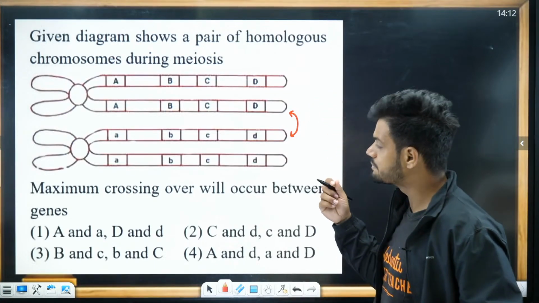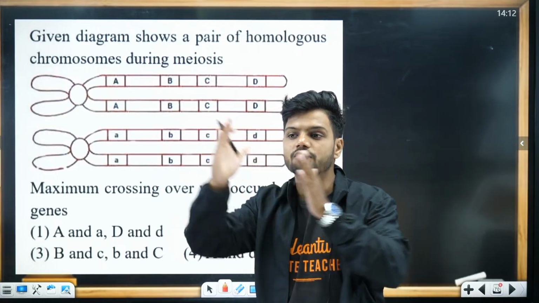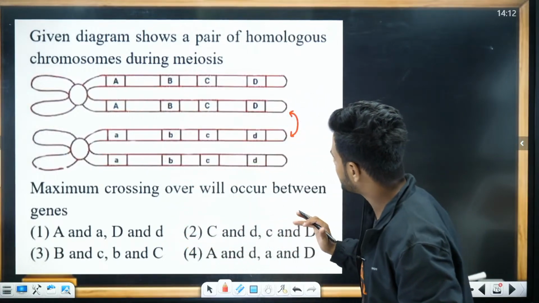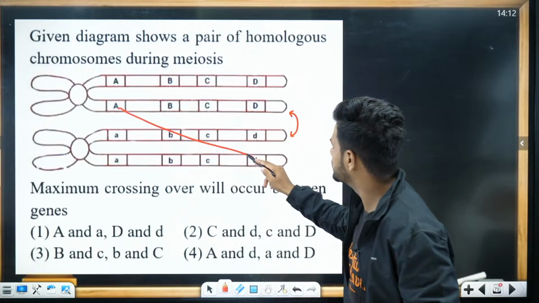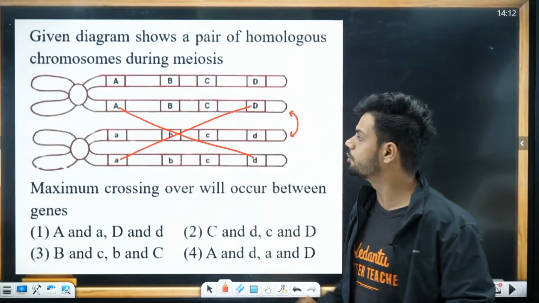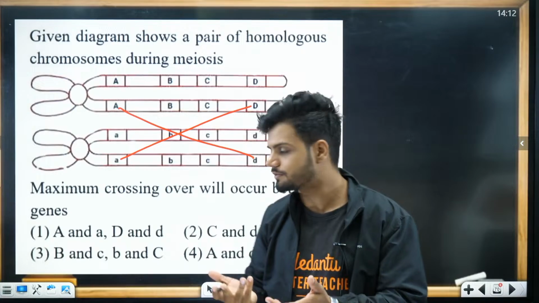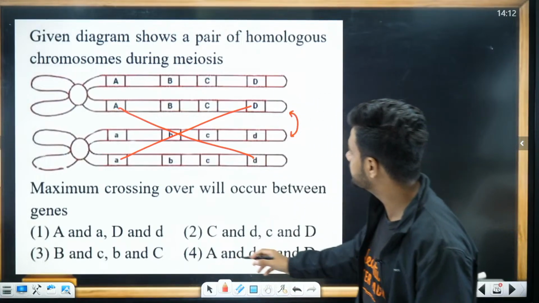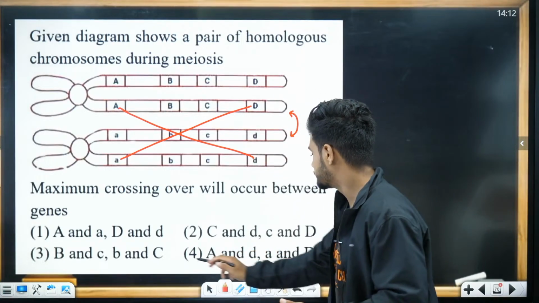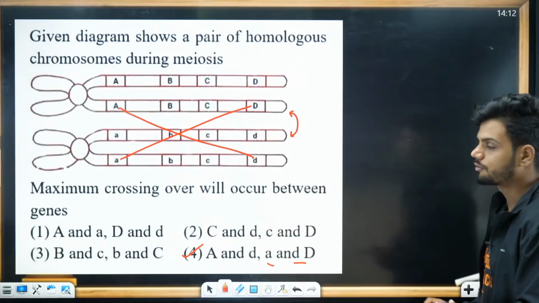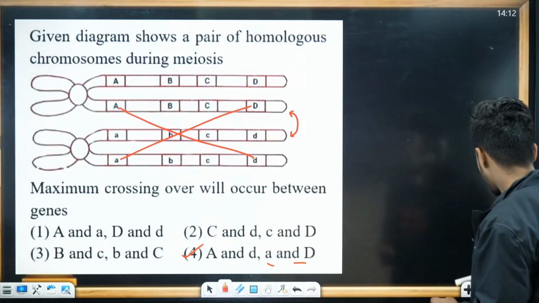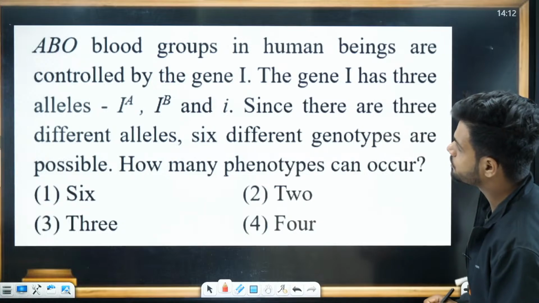If you want to see maximum crossing over, the two genes should be very far from each other. So between A and D, and small a and capital D, maximum crossing over will happen. Option number 4. Yes. Next question.